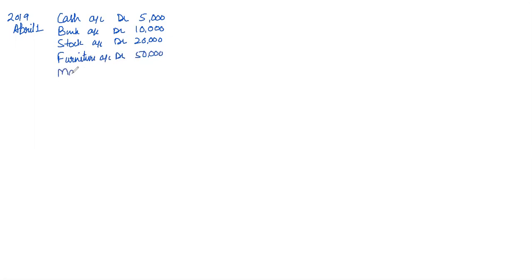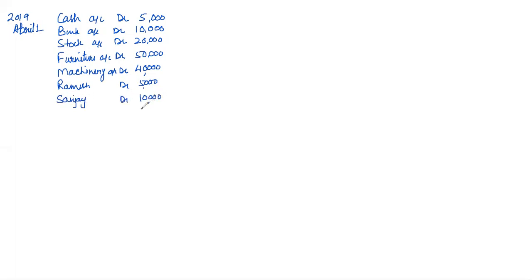Then machinery is also one of the assets and we have to debit machinery also. So machinery account will be debited by 40,000 and there are a few debtors. So you will write name of those debtors, like Ramesh is one of the debtors. So Ramesh will be debited by 5,000 and another debtor is Sanjay. So Sanjay will be debited by 10,000.